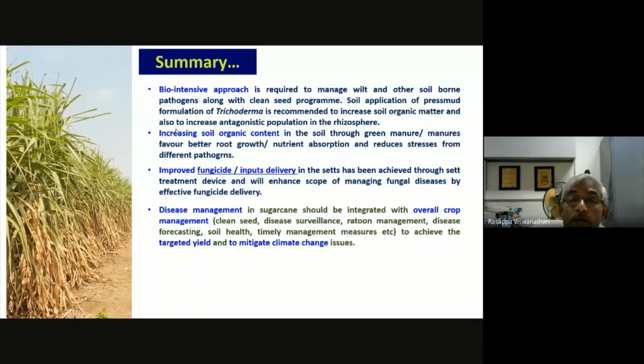That is whatever I have mentioned earlier. And now there are improved fungicide and input delivery methods, like a simple set treatment device. They have found that they can even manage smut and red rot in UP already. They have used this in many factories. So wherever the problem is there, we have to use these interventions. And this last one gives scope for future research also.